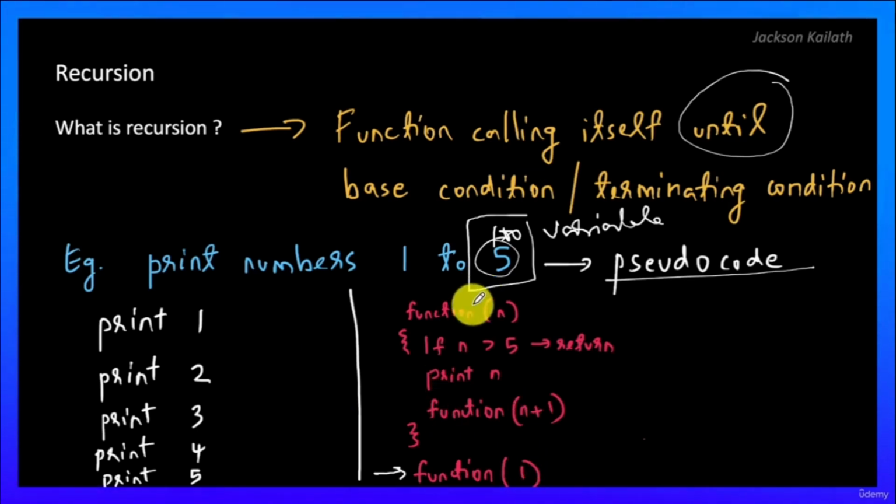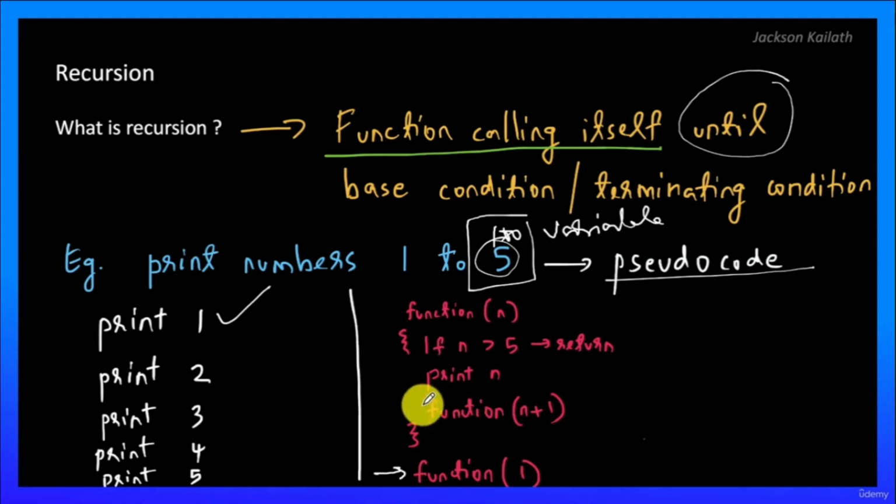Now, when the control comes to the function over here, n is equal to 1, and then inside you have a statement, if n greater than 5 return, but n is 1, so you don't execute this. You come over here and you print n. So n over here is 1, so you print 1, and then notice over here that inside the body of the function, you're calling the function again recursively. So that's what is function calling itself.